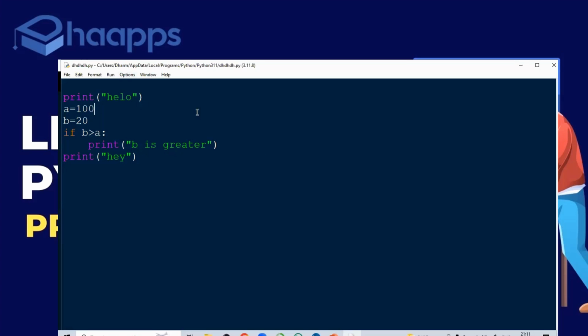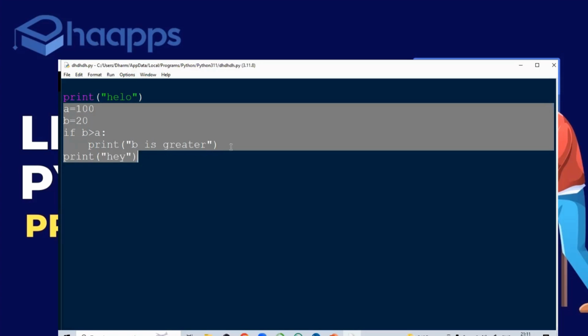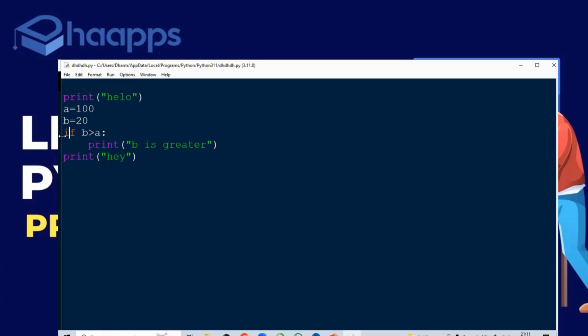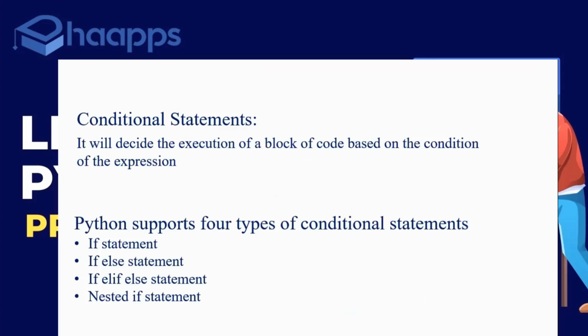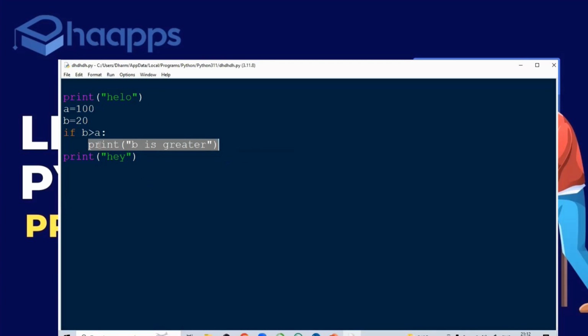Right. You can see print hello. This is one statement, and I'm giving some variables. I'm writing one print statement. If this logic is correct, this will execute. Otherwise, this will execute. This is what flow control is. Now, if B greater than A, this condition is correct, so it is executing. Conditional statements decide the block of code based on the condition of that expression. If this condition satisfies, then only this block of code will execute.